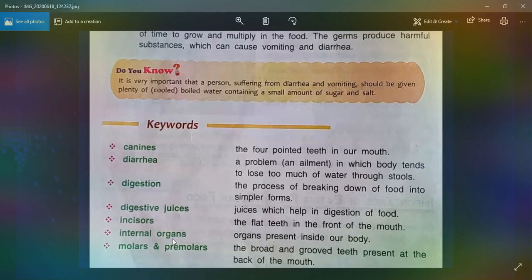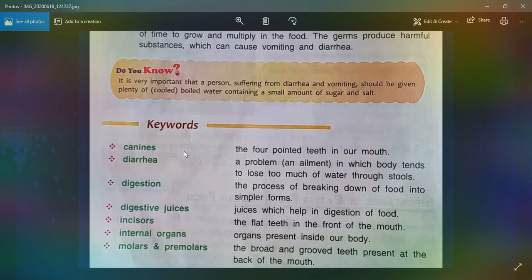The last one is molars and premolars. They are also known as broad and groove teeth, present at the back of the mouth.